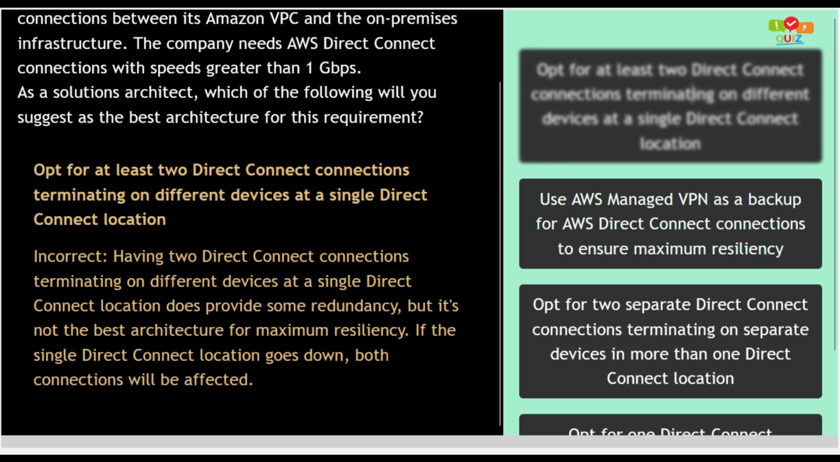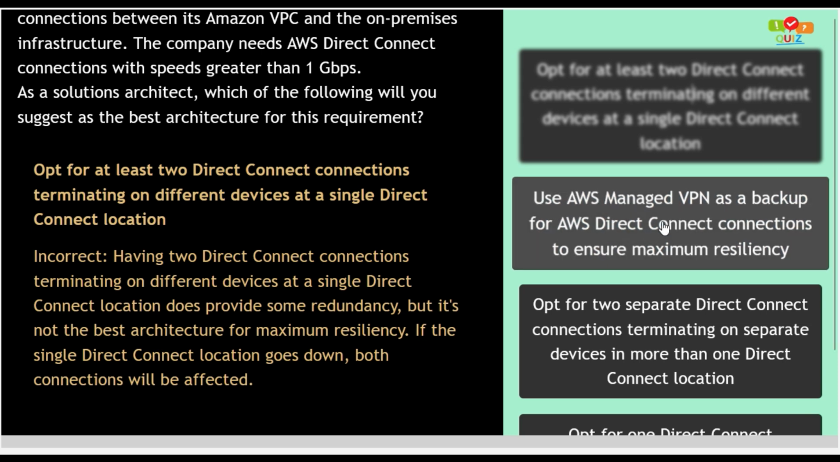Option number 1. Opt for at least 2 Direct Connect connections terminating on different devices at a single Direct Connect location. This option is incorrect, as having 2 Direct Connect connections terminating on different devices at a single Direct Connect location does provide some redundancy, but it's not the best architecture for maximum resiliency. If the single Direct Connect location goes down, both connections will be affected. So option number 1 is incorrect.